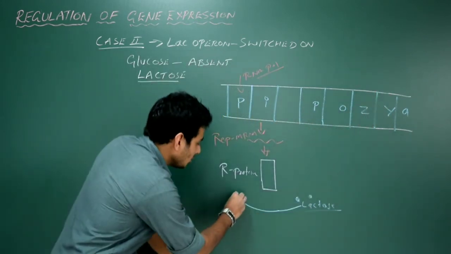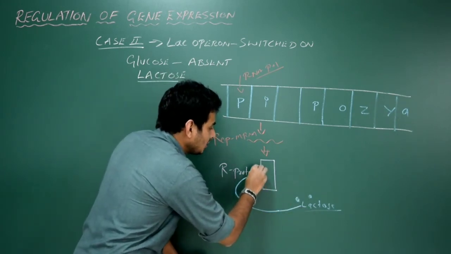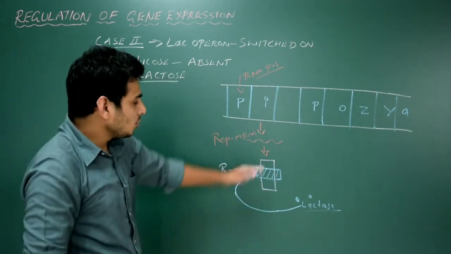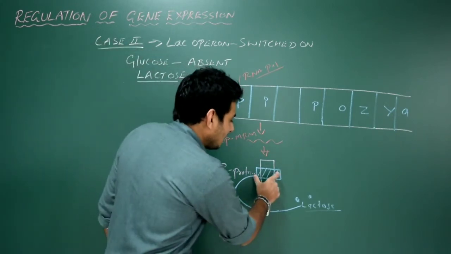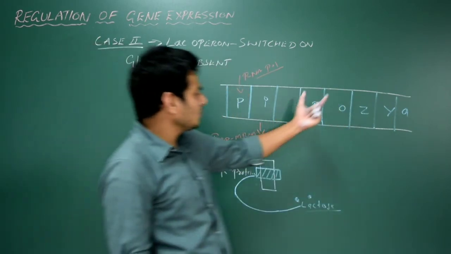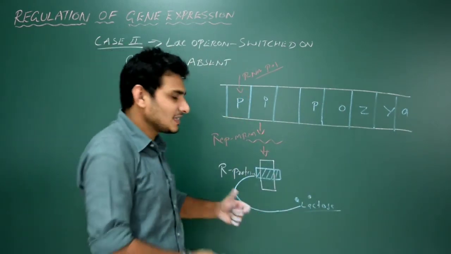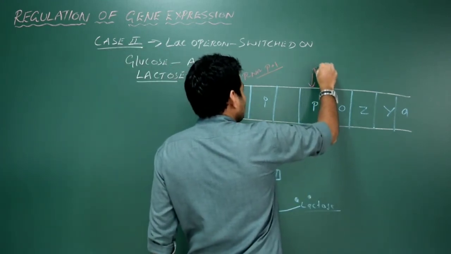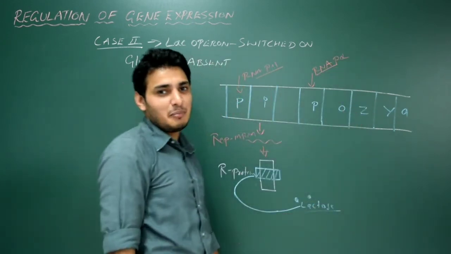Got it? Because it's going to bind to this repressor protein. So lactose is now a disaccharide which is going to bind to the repressor protein. See, when it binds, it's going to modify the structure of the repressor protein. Structure is modified. So when the structure is modified, it cannot specifically bind to the operator. Structure is now changed. Okay, it's like we can say denatured. So what's going to happen? For the promoter, RNA polymerase enzyme now binds and now there is no blockage in the path of RNA polymerase.